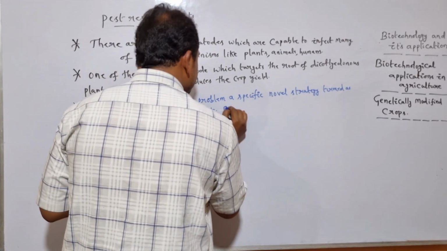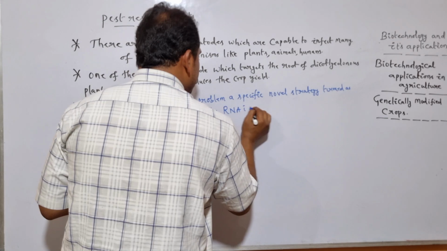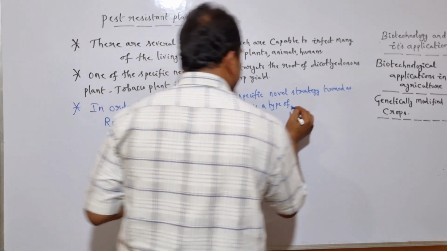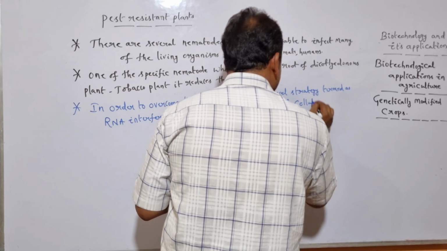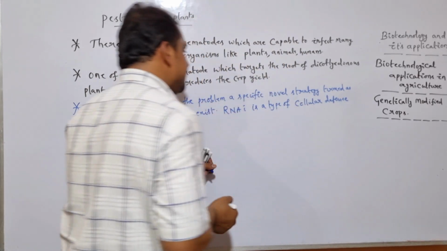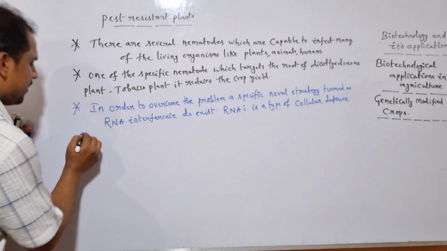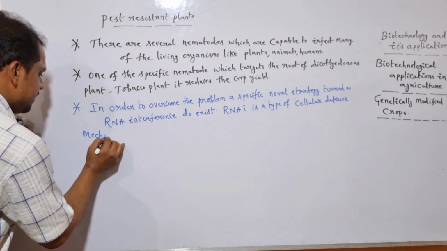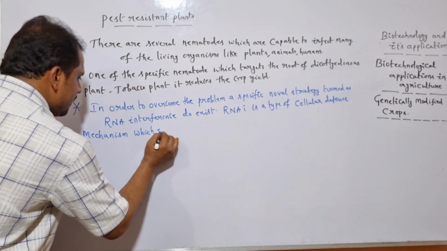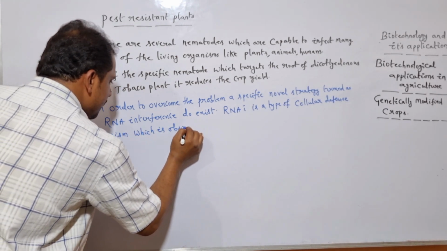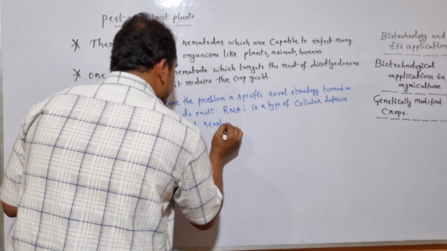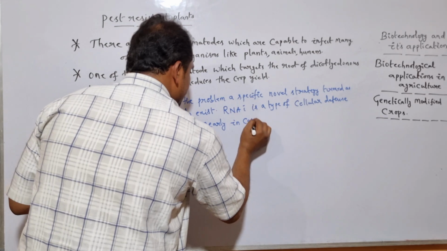RNA interference is a type of cellular defense mechanism which is observed nearly in all the eukaryotes.